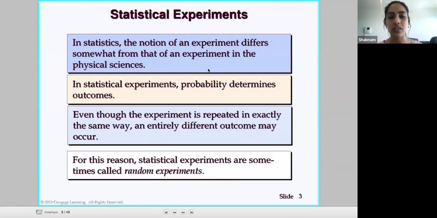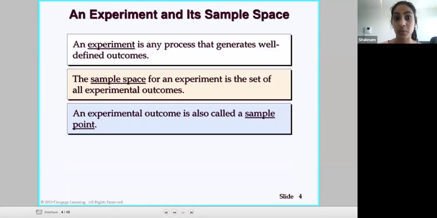Now, in statistics, the notion of an experiment differs somewhat from that of an experiment in the physical sciences. Statistical experiments are basically where, for example, you have a dice that is rolled multiple times, and that would be your experiment. Then you would note down the probability: if I was to roll a dice 6 times, what is the likelihood that I would get an even number? So that probability determines the outcomes as well. Statistical experiments are also called random experiments, so that's also important to note.